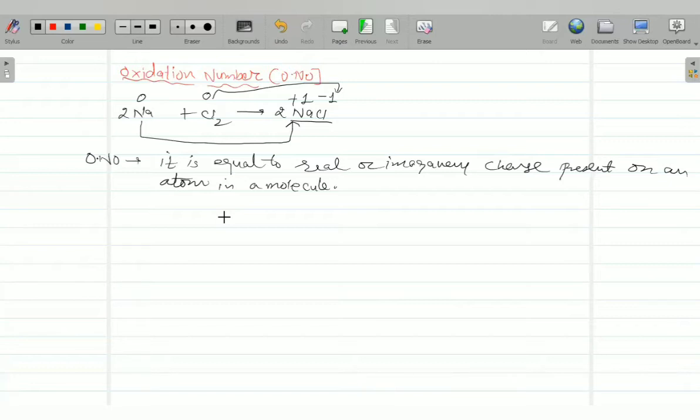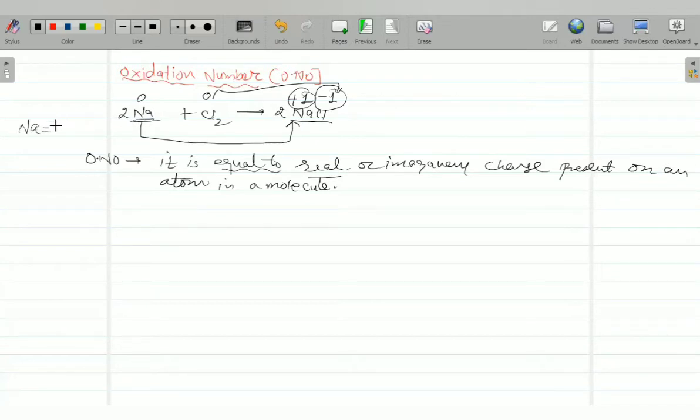If it is an ionic compound, then there is no issue because you directly find the charge. But when it comes to a covalent compound, then we have to assign the oxidation number or oxidation state. And it is assumed that electrons are transferred from the positive to the negative element. Like here, Na and Cl2 give NaCl. So Na is converted into +1 and Cl is converted into -1. So one oxidation number increases, the other decreases. So oxidation number is equal to charge. What is the charge Na carries?